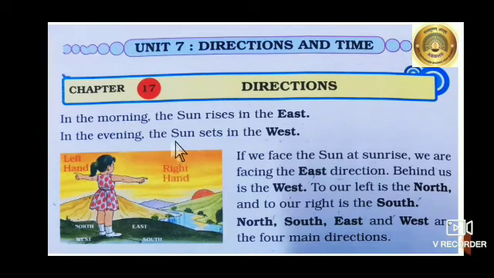In the evening, the sun sets in the west. If we face the sun at sunrise, we are facing the east direction. Behind us is the west. To our left is the north and to our right is the south. North, south, east and west are the four main directions.